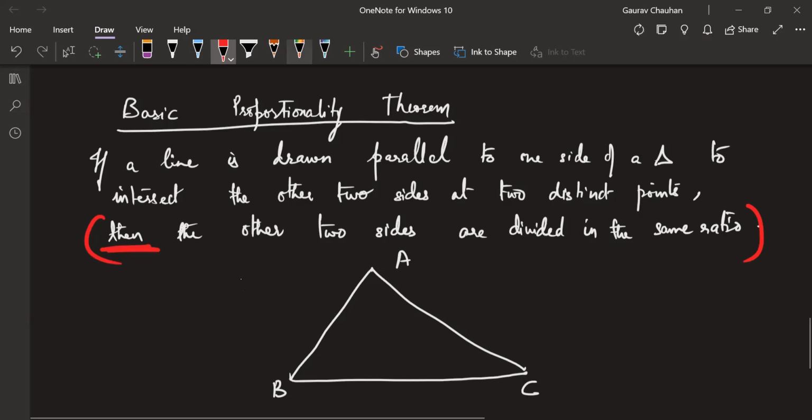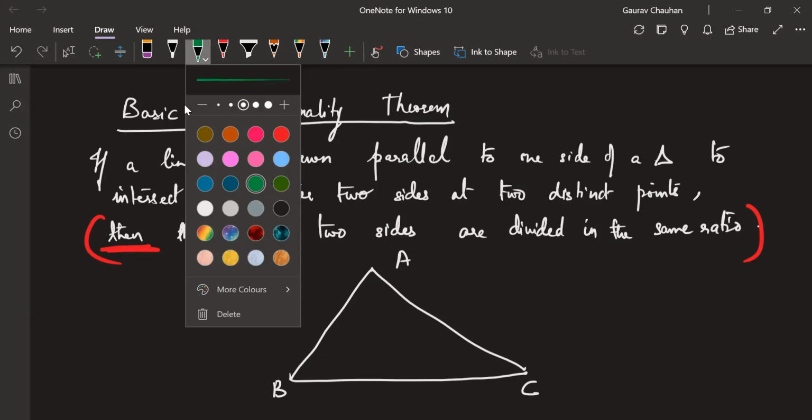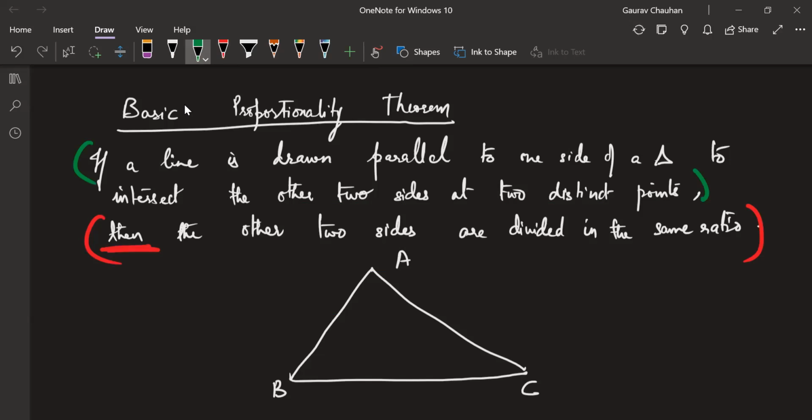This is my given part. In this given part, we know this is not of much importance. The main important thing which is given is that there is a line which is parallel to one side of the triangle, and it is cutting the other two sides.